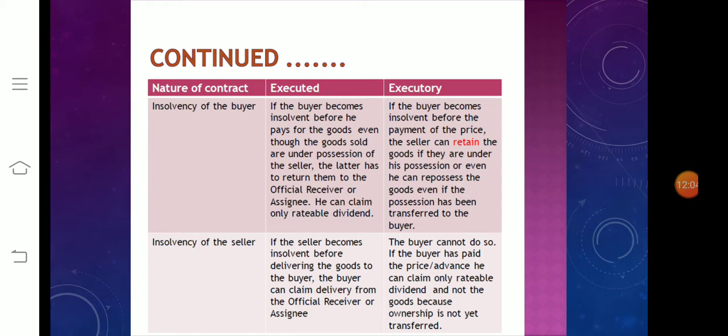In an agreement to sell, the buyer cannot do so. If the buyer has paid the price in advance, he can claim only a rateable dividend and not the goods. Because ownership is not yet transferred, they will not change the ownership. But when the dividend comes, they will take their share from the profit amount. But they will not transfer ownership immediately. Not yet transferred. So these are all the differences between sale and agreement to sell.